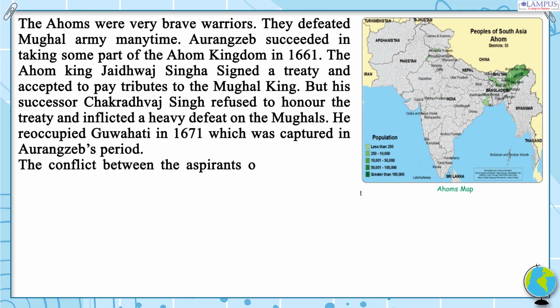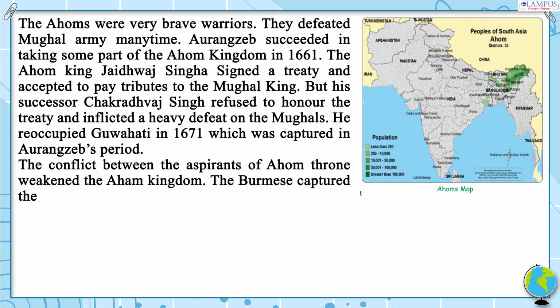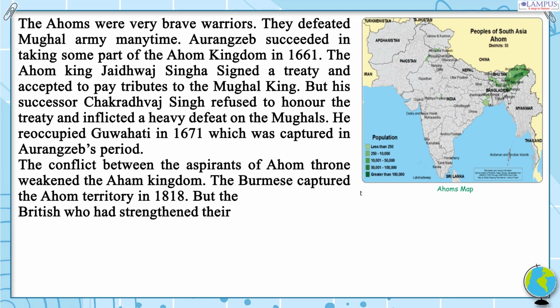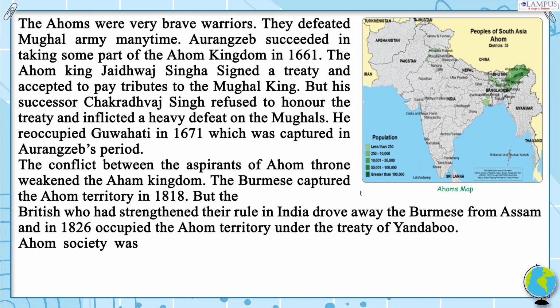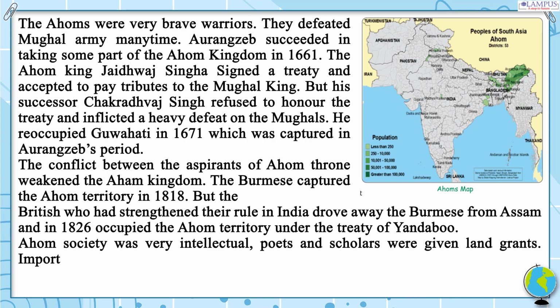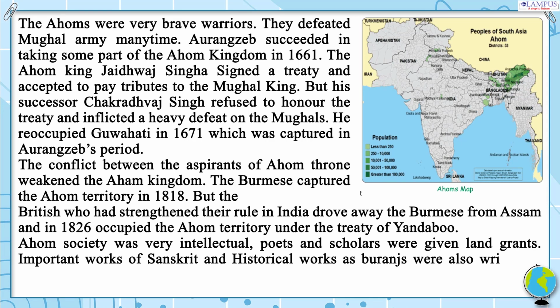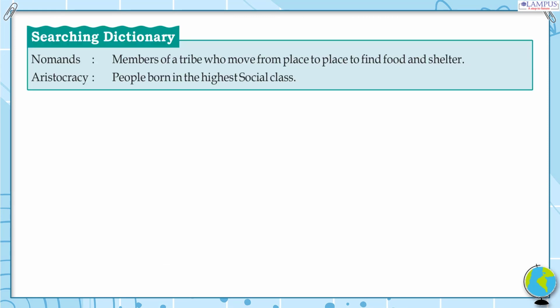The conflict between the aspirants of the Ahom throne weakened the Ahom kingdom. The Burmese captured the Ahom territory in 1818. But the British, who had strengthened their rule in India, drove away the Burmese from Assam and in 1826 occupied the Ahom territory under the Treaty of Yandabu. Ahom society was very intellectual. Poets and scholars were given land grants. Important works of Sanskrit and historical works such as Buranjis were also written in Ahom. Theatre was encouraged.